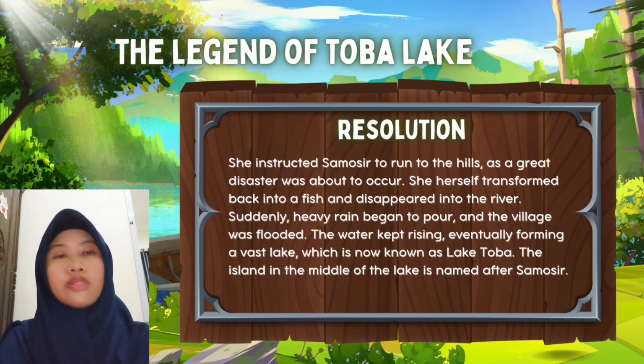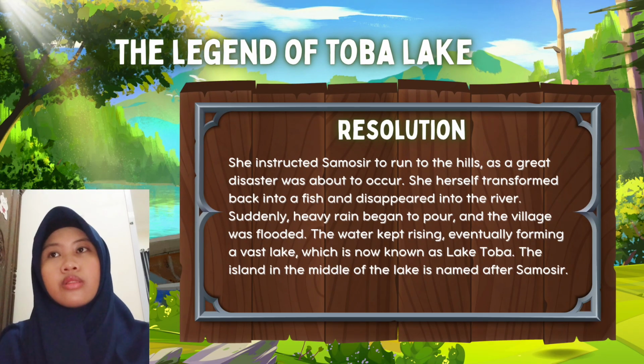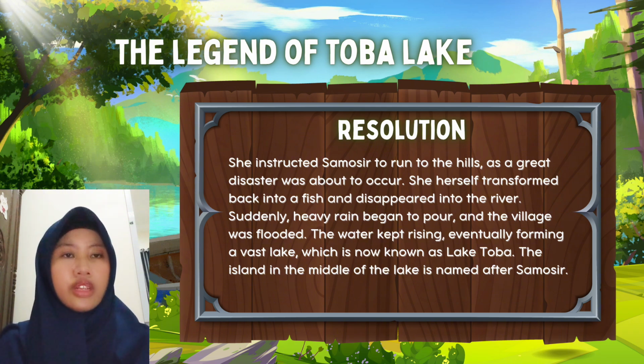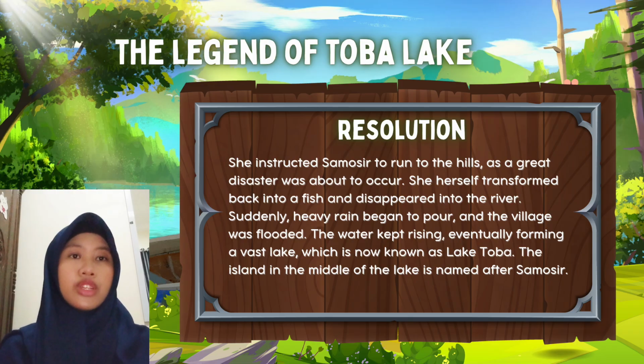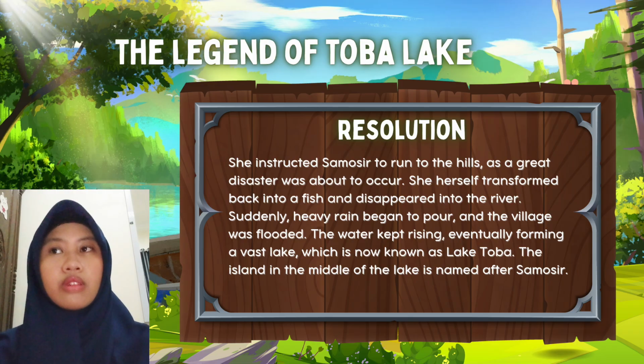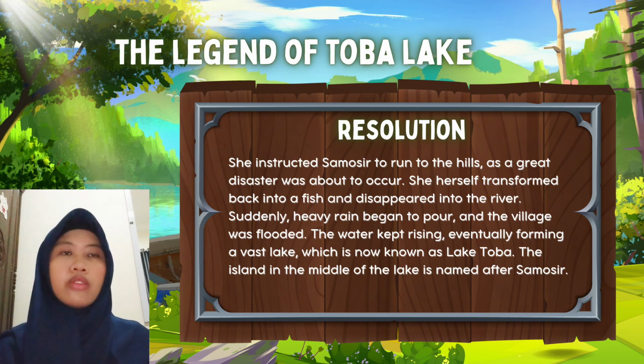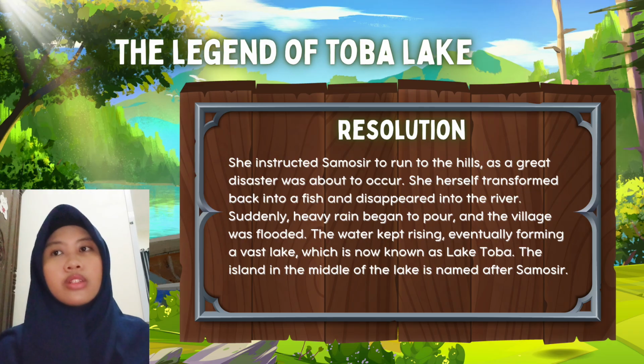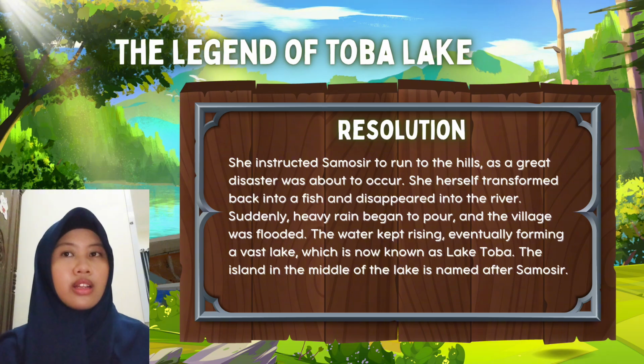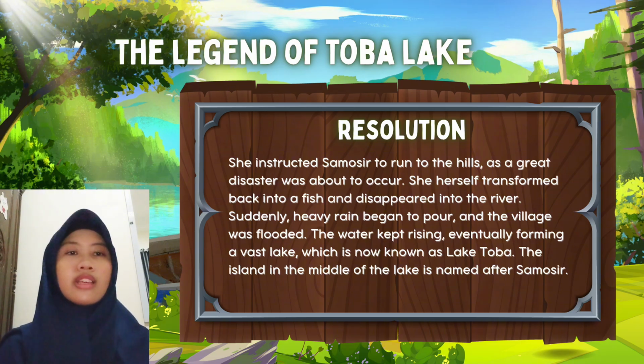Next is resolution. She instructed Samosir to run to the hills as a great disaster was about to occur. She herself transformed back into a fish and disappeared into the river. Suddenly, heavy rain began to pour and the village was flooded. The water kept rising, eventually forming a vast lake, which is now known as Lake Toba. The island in the middle of the lake is named after Samosir.